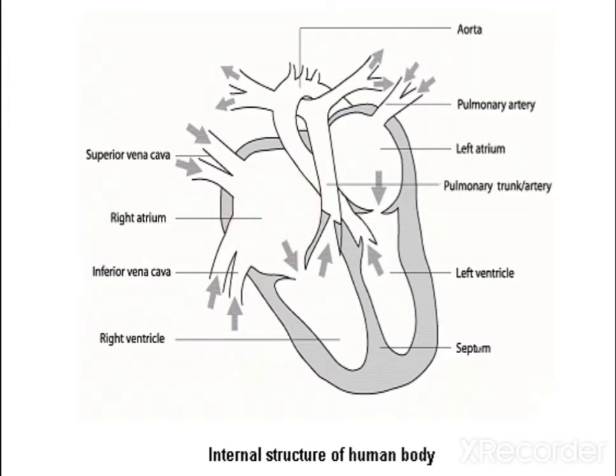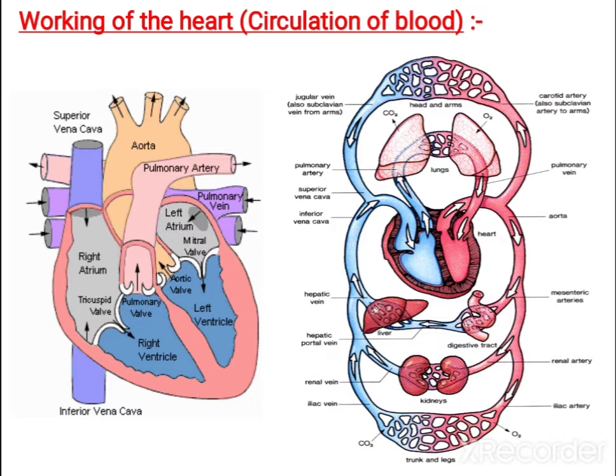I will show the other diagram. Here it is a little bit colorful for you. Here it brings deoxygenated blood. This is superior and this is inferior. It comes inside. Okay, and later the pulmonary vein brings the blood from lungs to the left atrium. It comes here. I already told you, maybe it's known as a vein, but it brings oxygenated blood.